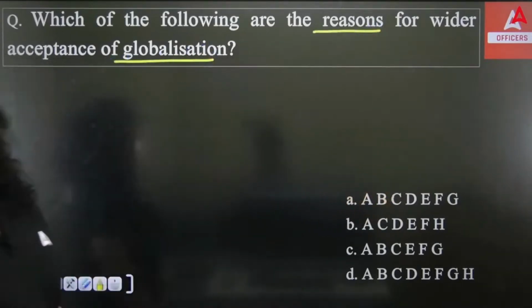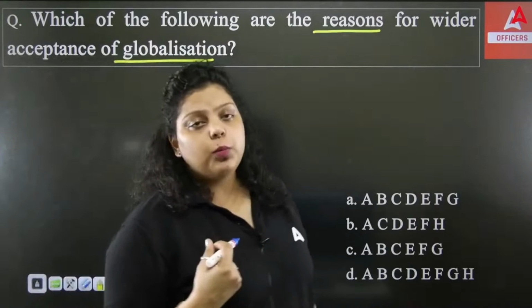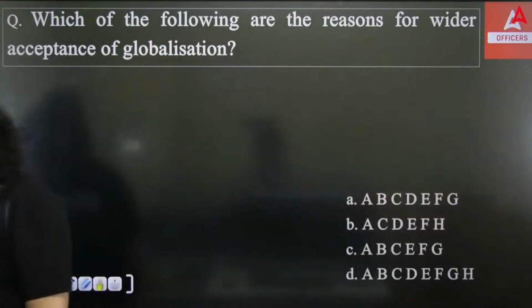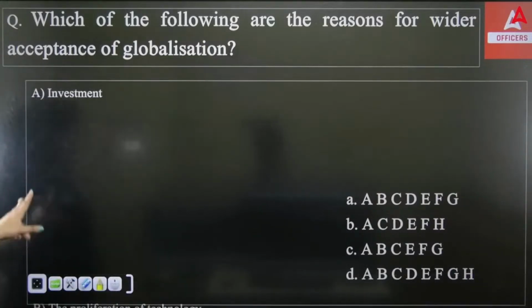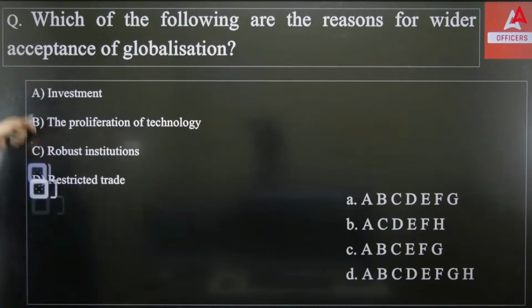Now, the second question is asking which of the following are the reasons for the wider acceptance of globalization. So, what are the reasons for the wider acceptance of globalization? Like, why did India accept globalization? That reason you have to tell here, and we have certain reasons. The first is investment purpose. Second, proliferation of technology. Third, robust institutions. Fourth, restricted trade.